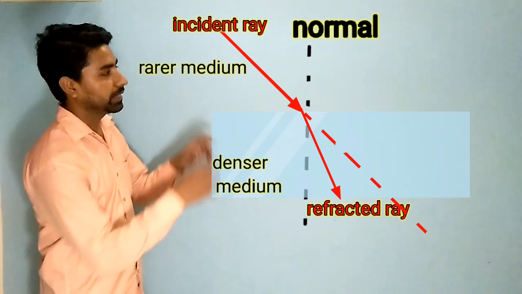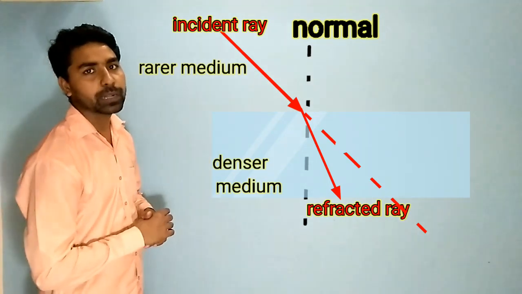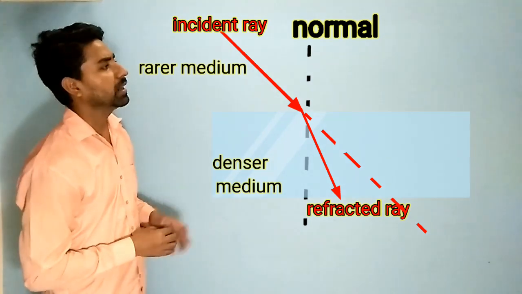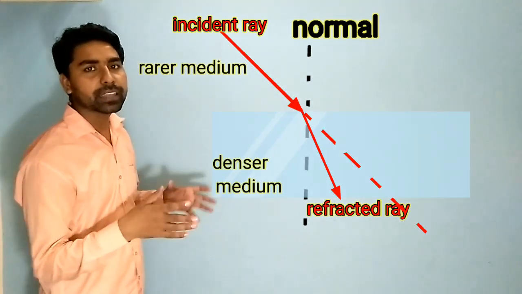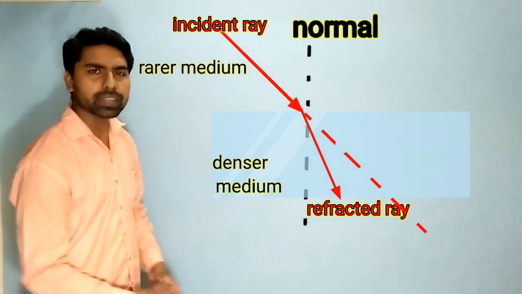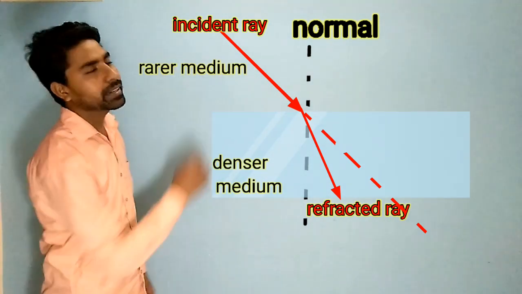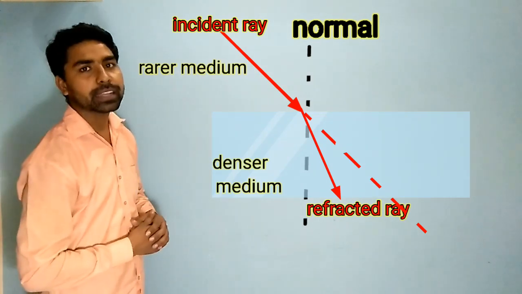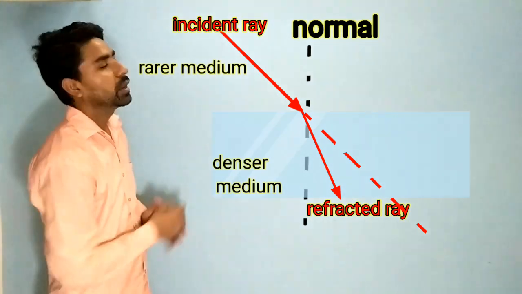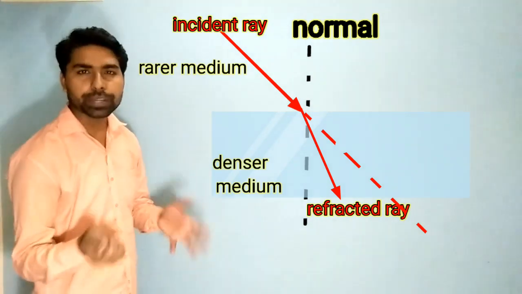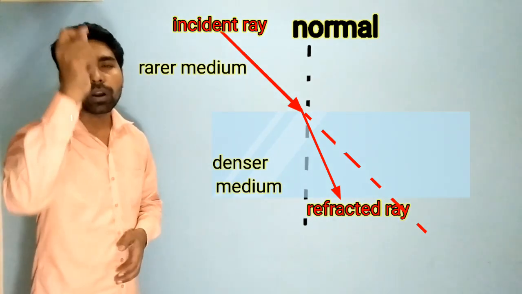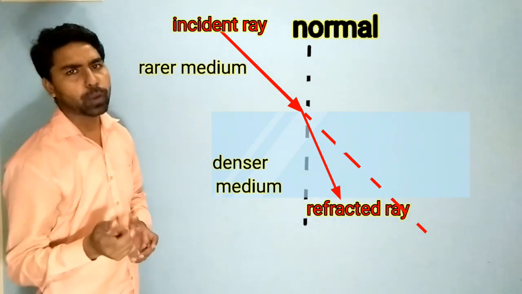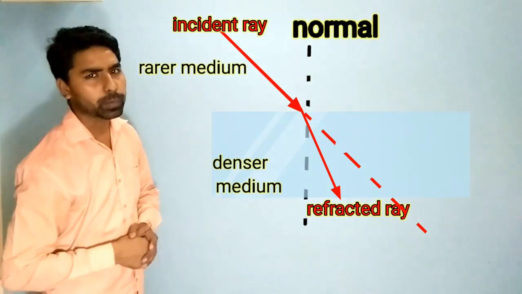Here in the rectangular shape that you are seeing, I am considering that this is the denser medium and the periphery is air, which we can say is the rarer medium. The light is coming towards this medium, so that is called the incident ray. Then we must draw a normal. What is a normal? A perpendicular line on the surface of the medium passing through the point of incidence is called the normal.